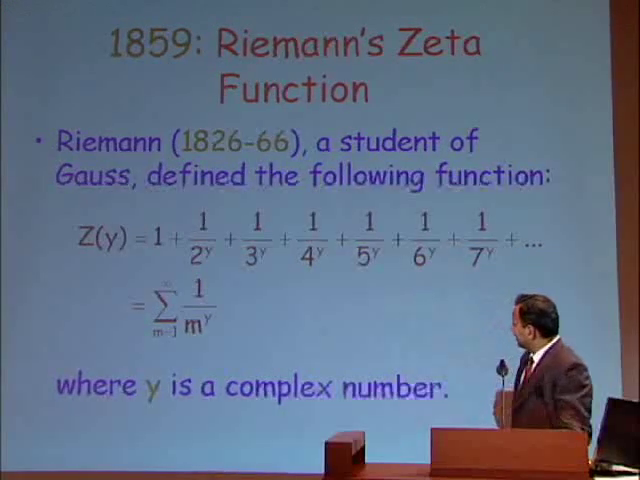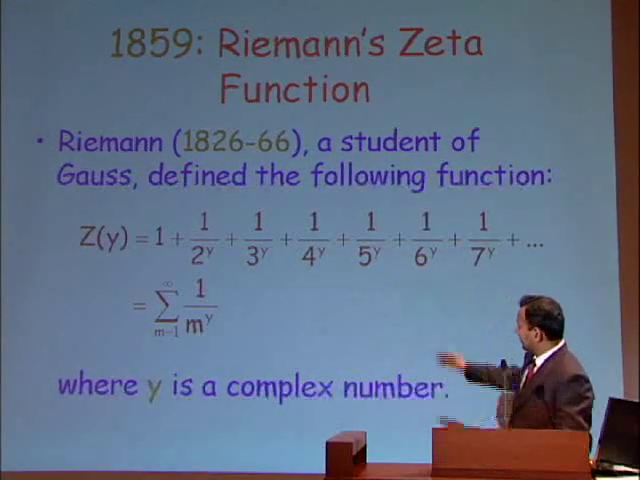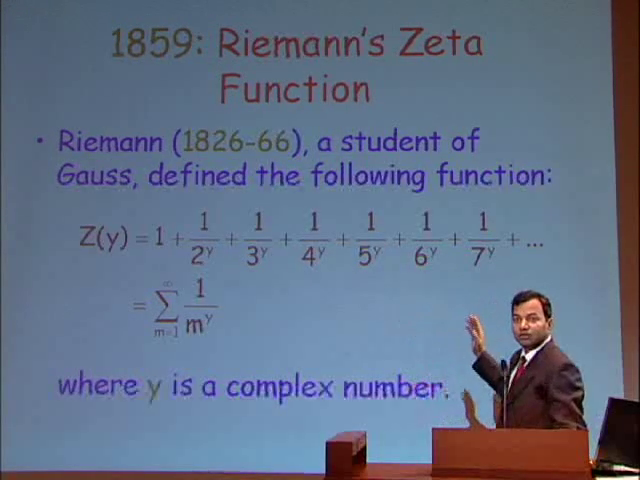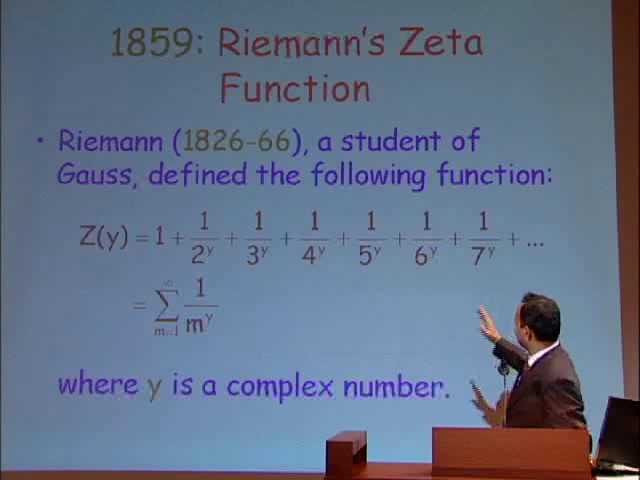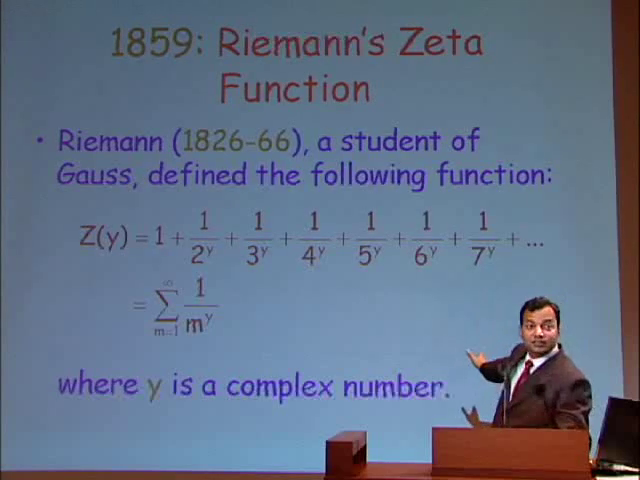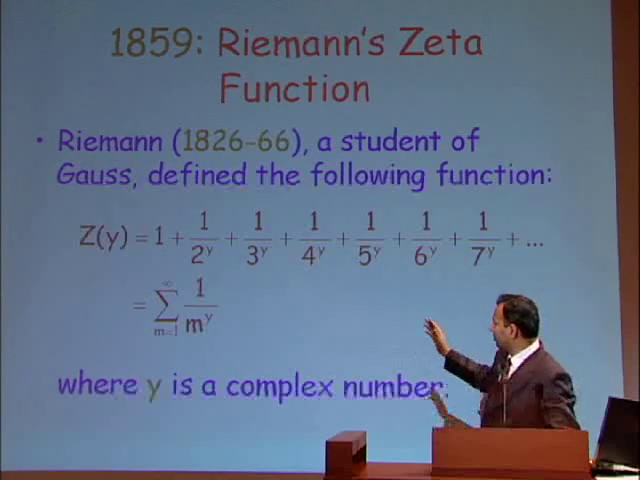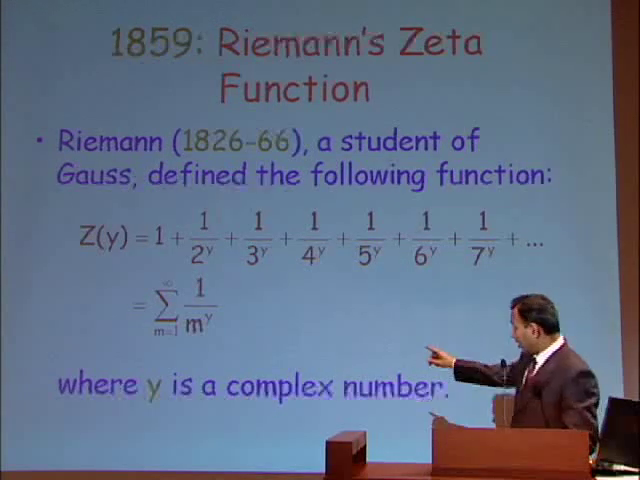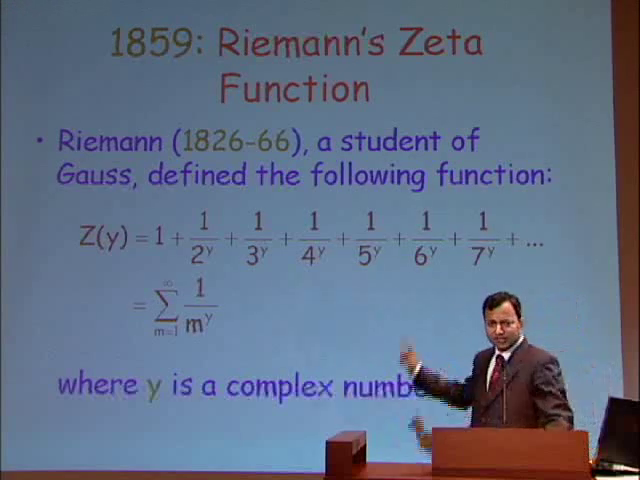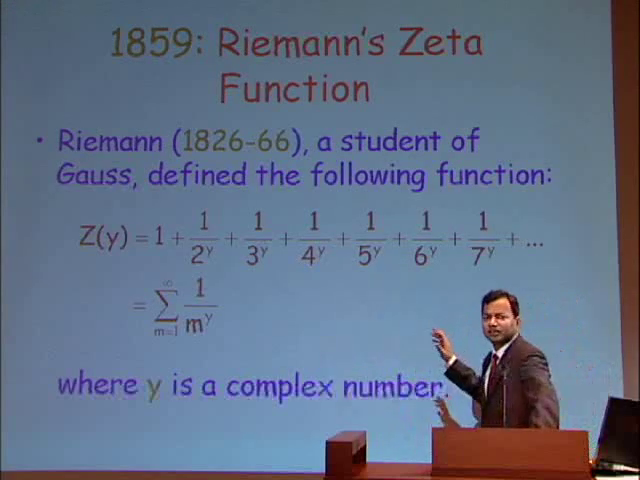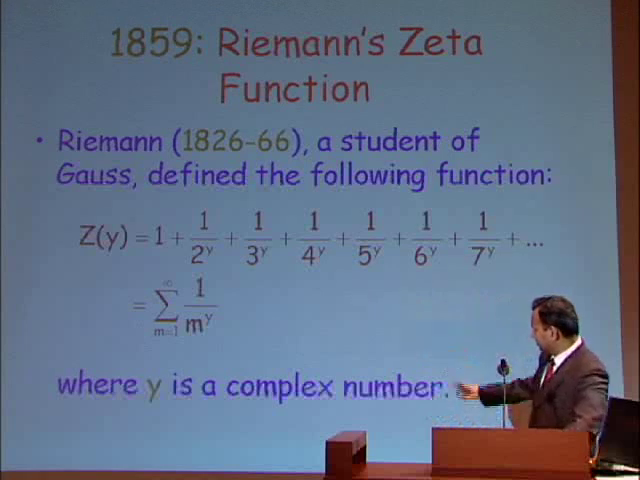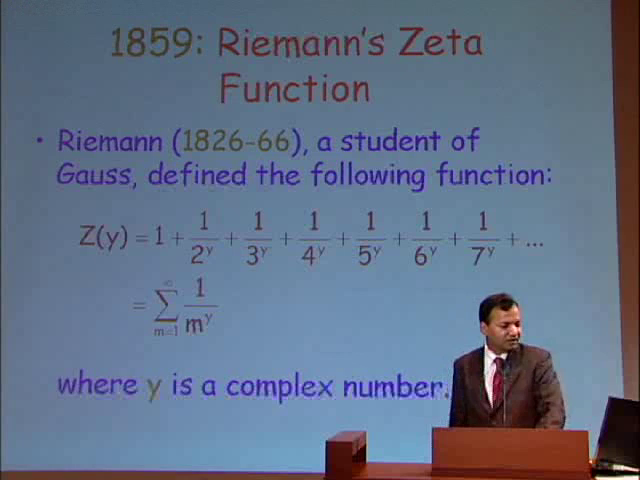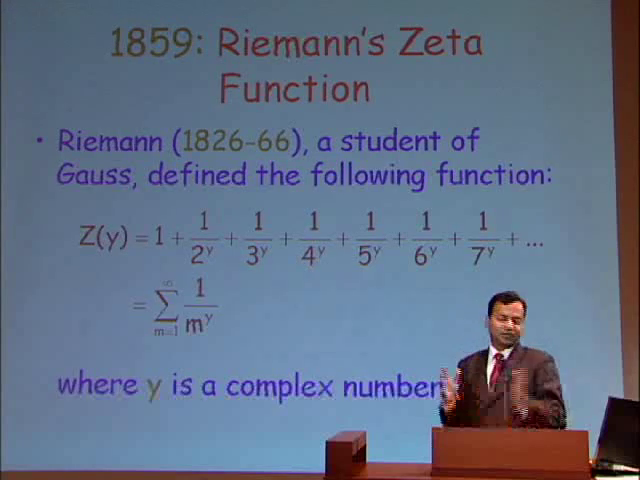Now, zeta function has a very simple definition. Zeta of y is 1 plus 1 over 2 to the y plus 1 over 3 to the y plus 1 over 4 to the y extended to infinity. In other words, it's the sum of 1 over m to the y, where m goes from 1 to infinity. And y is a complex variable here. Such a sequence was considered earlier also by Euler, but he only looked at y as a real number. So it was Riemann who was inspired to look at y as a complex number.